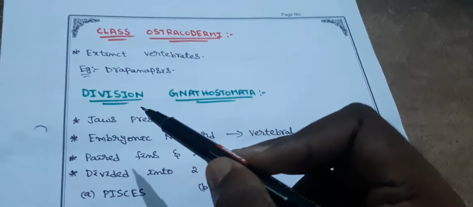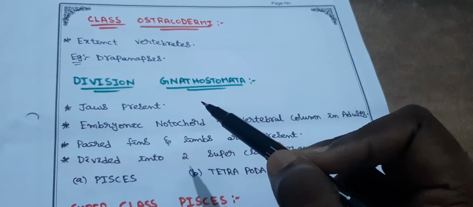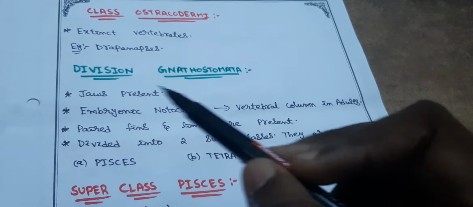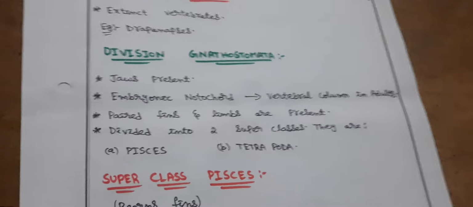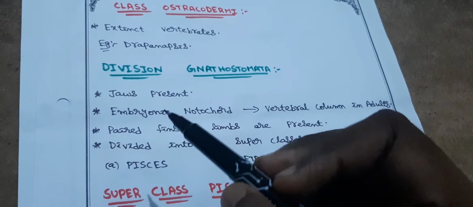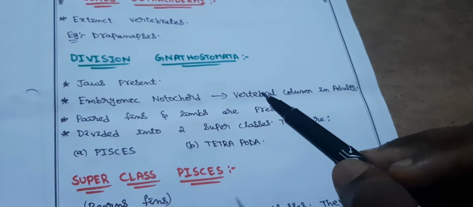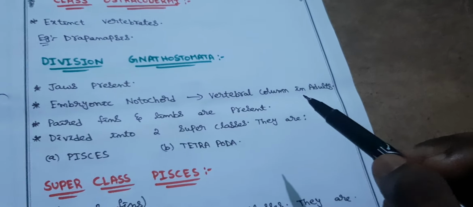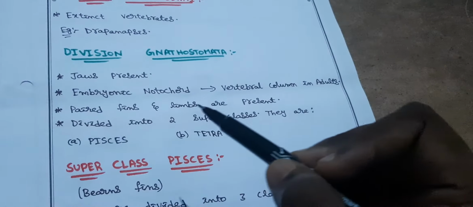Next, division. This is the second division. First one is Agnatha and this is second, Gnathostomata. Gnatha, what I said before, Gnatha means jaws. So teeth and jaws are present. In the embryo, notochord is present. While developing, the vertebral column is developed in adults. Okay. Next, paired fins and limbs are present.